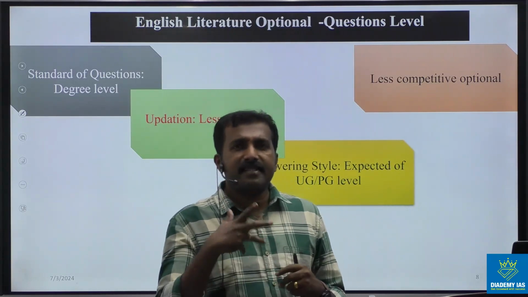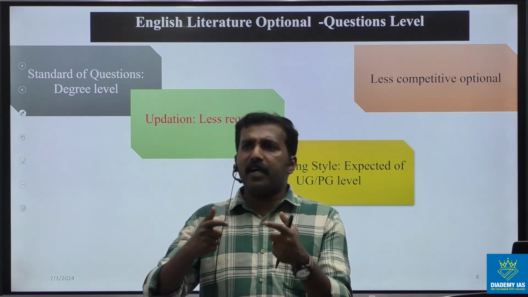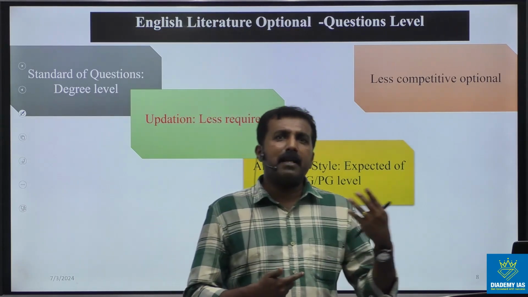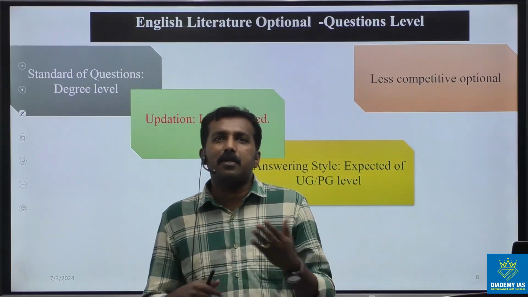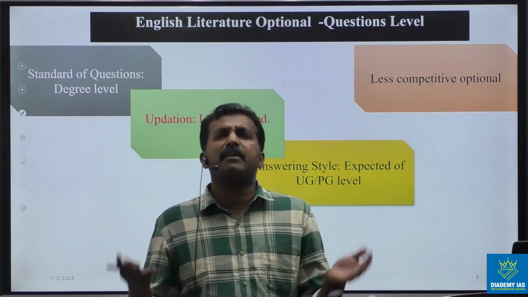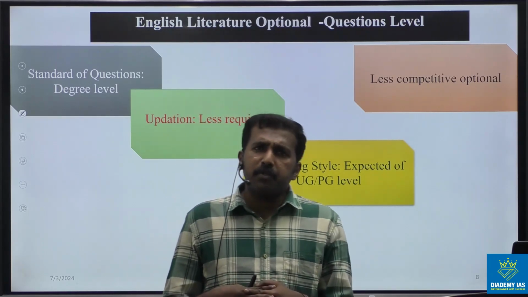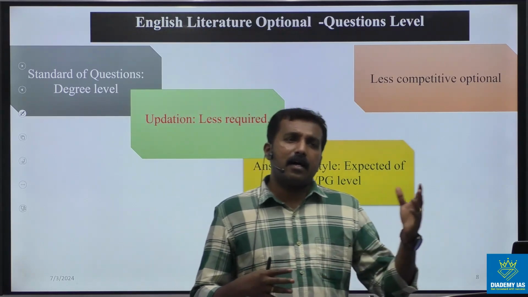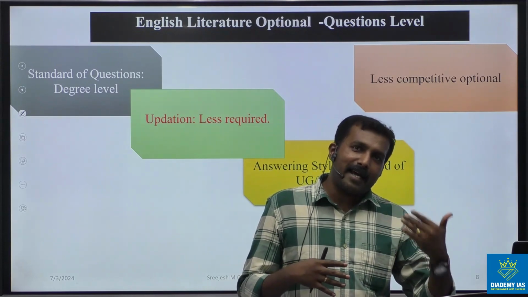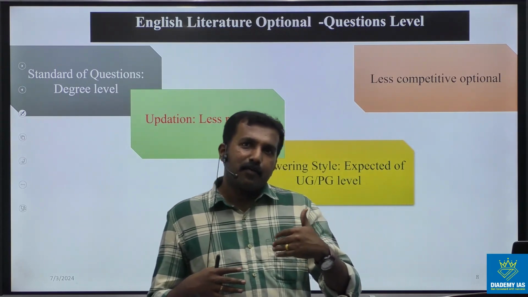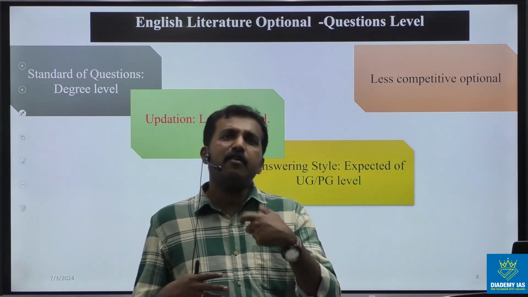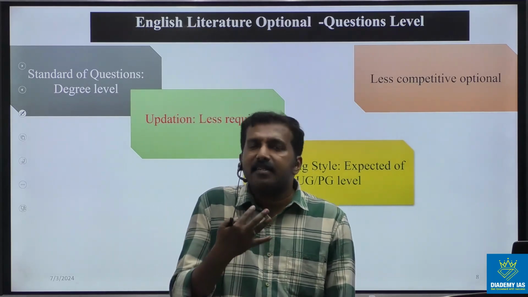And I can say that if we select Hindi literature, Malayalam literature, Tamil literature, Telugu literature, whatever the language, there are a lot of language optional papers. We have 22 languages, and we can select any language, but why do we fear English? What's the reason?